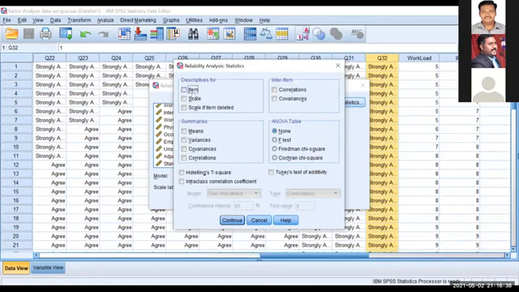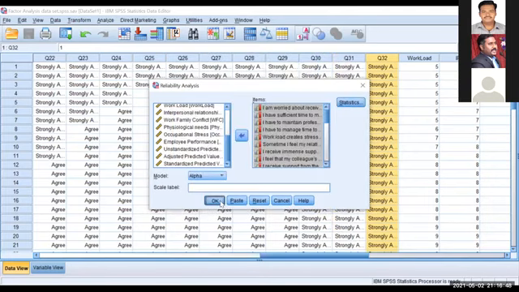Statistics, put Item and Scale. Sorry. Put Item and Scale, and then click Continue and click OK. Okay, I'll show that. I'll stop sharing this and I'll show the output table.